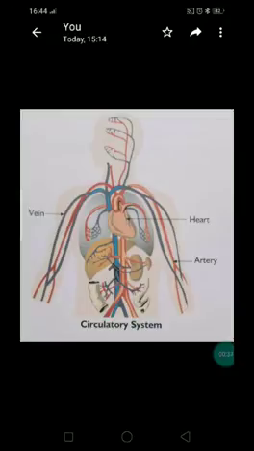Now, how many organs are involved in the circulatory system, children? 3 organs. Yes. What are they? Yes, heart, blood and blood vessels, isn't it? Now we have discussed many things about the heart and we have gone deep into the heart. In detail we have learnt about the heart and you have done excellent pictures also of the heart. Now let us have a quick recap and let me ask you a few more questions about the heart.